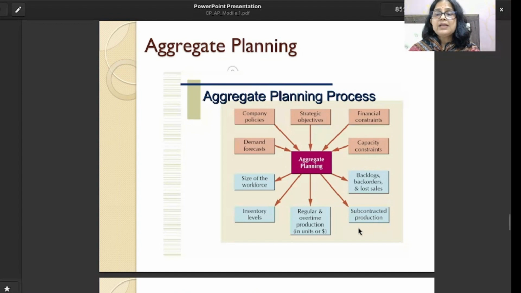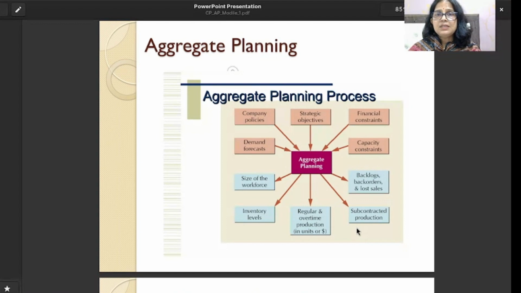Then subcontracting the production. Subcontracting means we depend on a third party, or we give the contract to other persons or other companies. They can produce for us. If we are not able to meet the demand in time, then we can go for outsourcing the product.